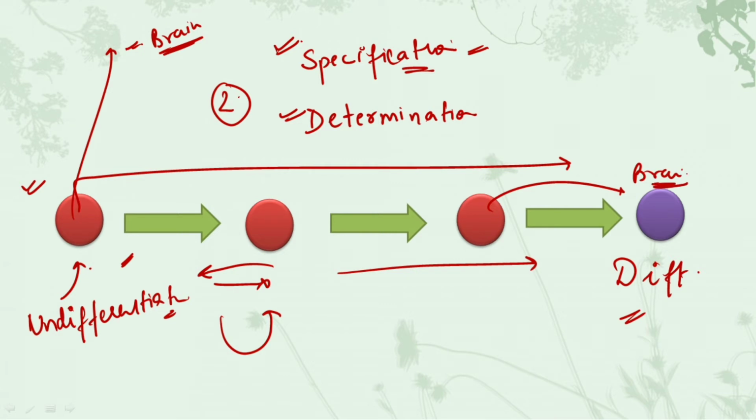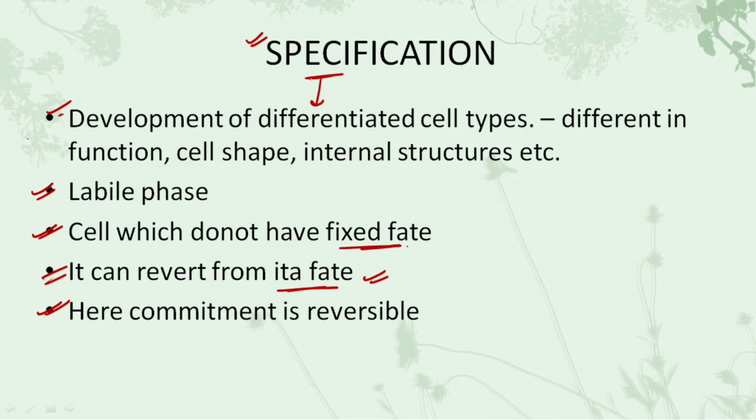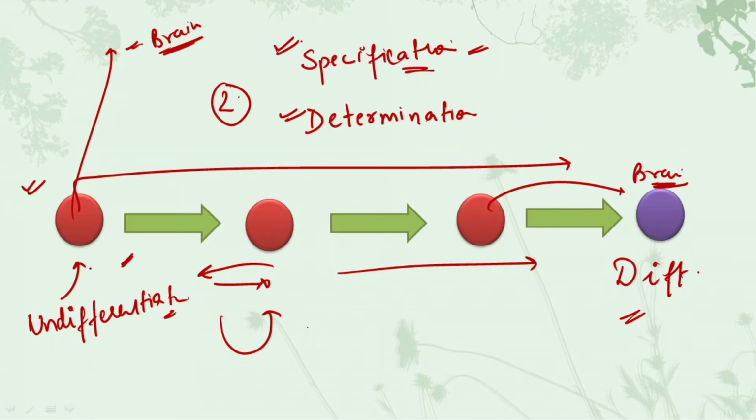So this was about specification and determination. We have discussed this in complete detail in the previous lectures. I have provided the link, so watch that video for a better understanding. This was just a revision for the same. So we have just discussed that it is the labile phase. In this particular phase, the fate of the cell is not fixed, it can revert from its fate, and here the commitment is reversible. So this was about it.